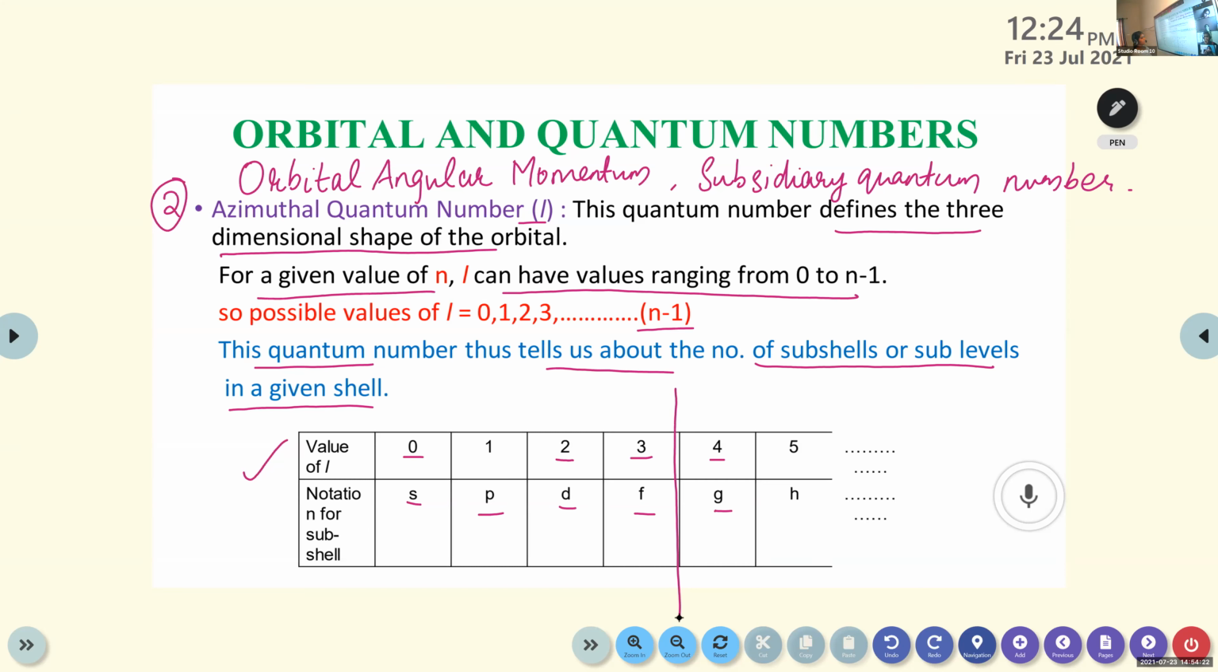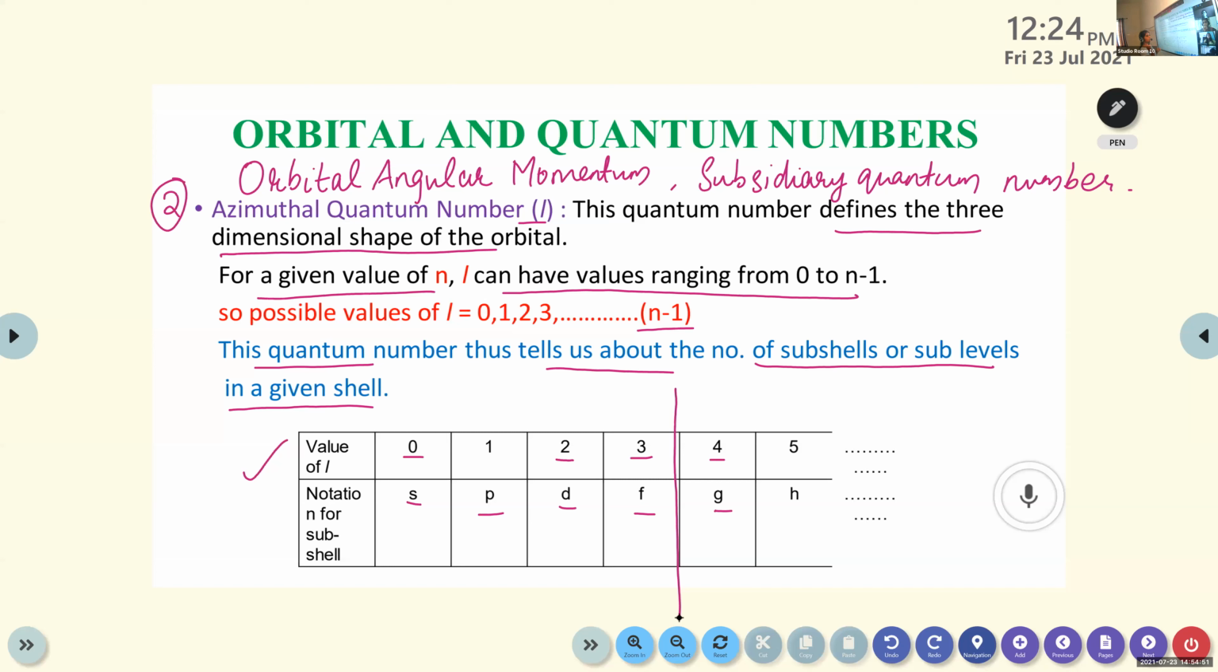Do you remember the relation between the number and the main shells? From the principal quantum number, how is it related? If it is 1, it is K shell. If it is 2, L shell. If it is 3, M shell. Then 4, it is N shell, right? Here, the L values give the information about the subshell. If it is 0, it is S subshell. If it is 1, P subshell. If it is 2, D subshell, like that.